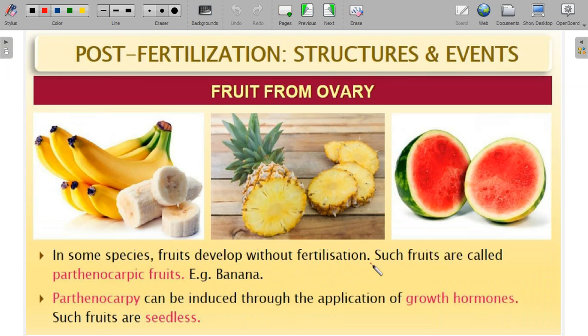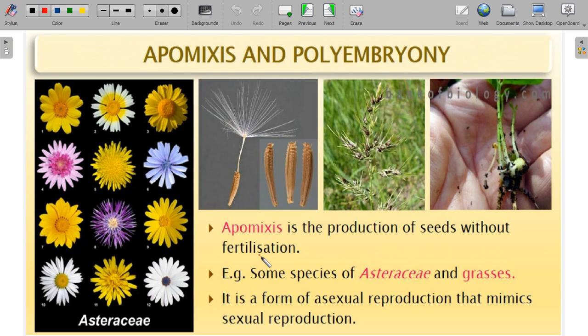At the same time, it is called parthenocarpic. Why? It develops without fertilization. Yes, it's a one mark question for your board exam. Banana is actually a true fruit, but called parthenocarpic. Justified: banana is a true fruit because it is formed from the ovary, but the fruit is formed without fertilization. Hence, it is parthenocarpic.